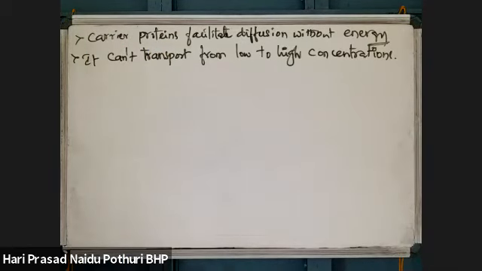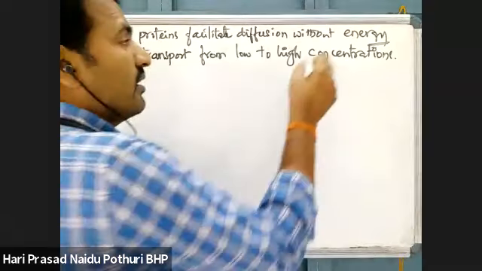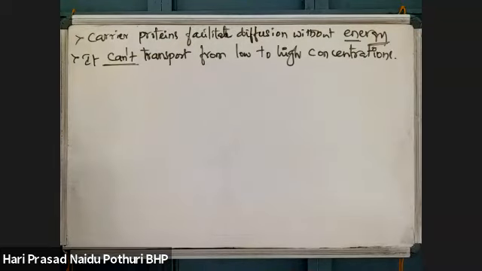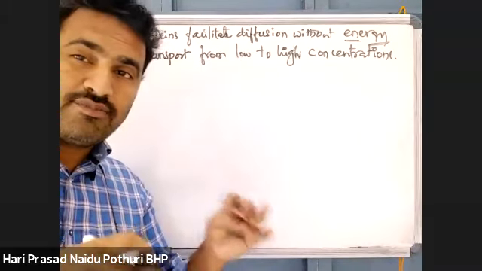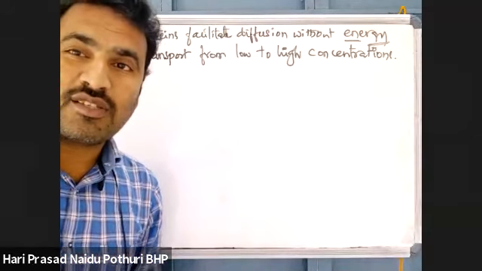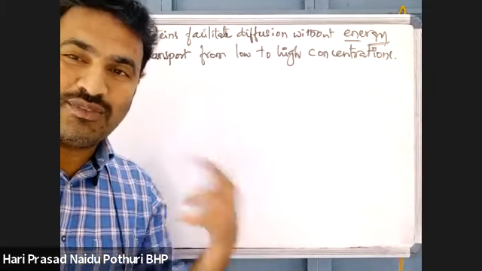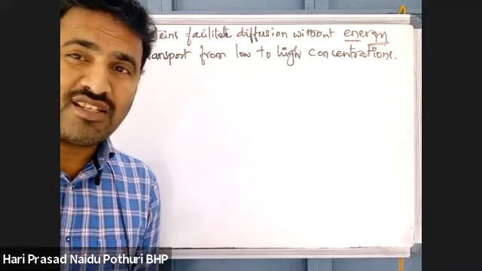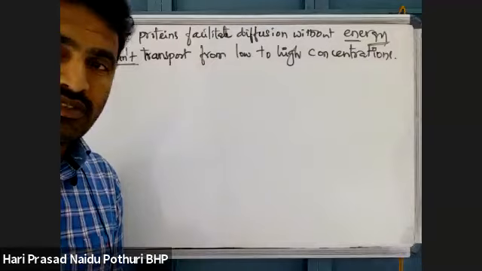From low to high concentration there is no transport because no energy is involved. Suppose a person moves to the top of a building and falls. Falling from the top of the building to the earth is very easy. No energy is required. That is a simple process.